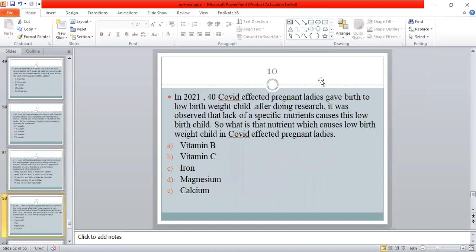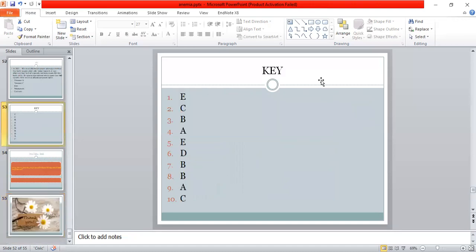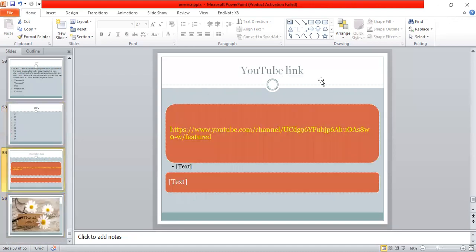Question number 10. In 2021, 40 COVID-affected pregnant ladies gave birth to low birth weight children. After doing research, it was observed that lack of a specific nutrient causes this low birth weight. So, what is that nutrient which leads to low birth weight children in COVID-affected pregnant ladies? C is the right answer, iron. This is the key, and this is the YouTube link for this presentation.